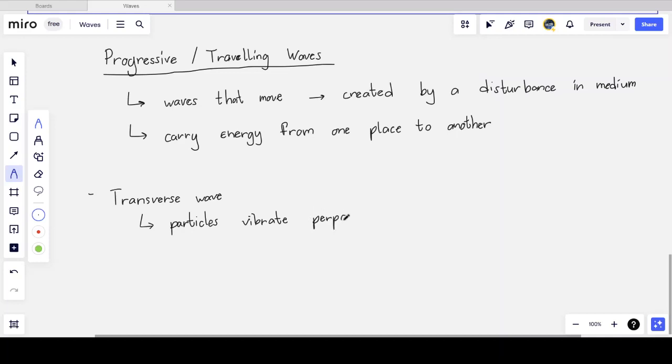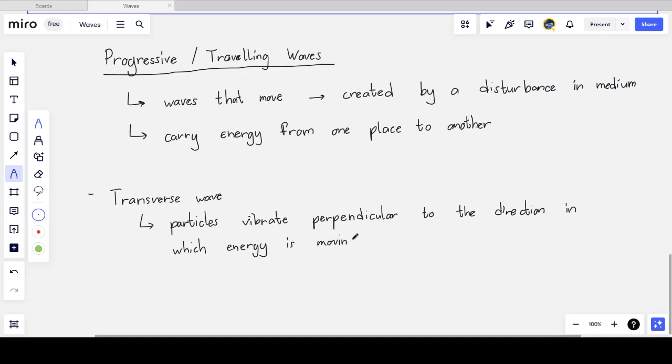So remember, we said energy is moving, but if the particles that make up the wave are moving perpendicular to the direction of energy, then this is a transverse wave. So they vibrate perpendicular to the direction in which energy is moving, or we can also say the direction of propagation. The word propagation means to move. That's an easier way of saying it.